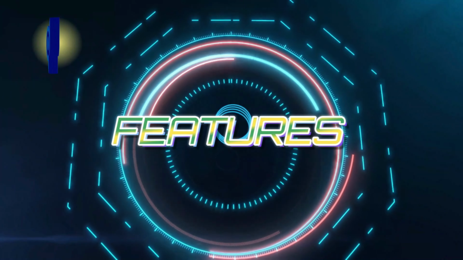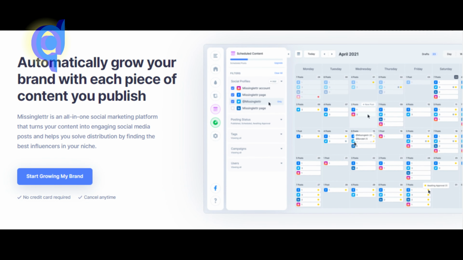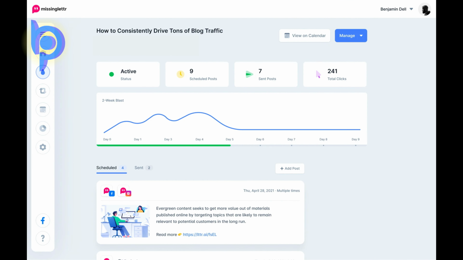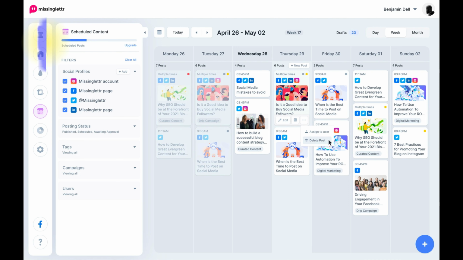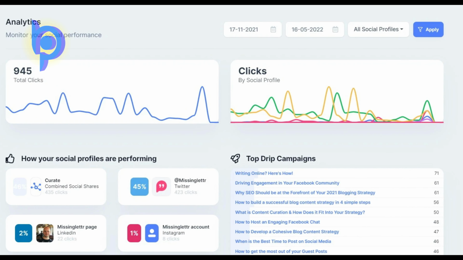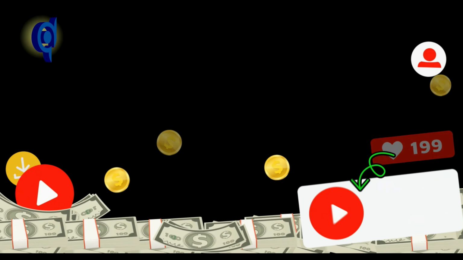Features: Automatically grow your brand with each piece of content you publish. Turn your content into social media posts and schedule them within the platform. Organize all your social media posts on one easy-to-edit calendar. Automatically get a list of hand-curated content for your social media posts. Stay on top of social media campaign results and track the performance of your posts, and more.